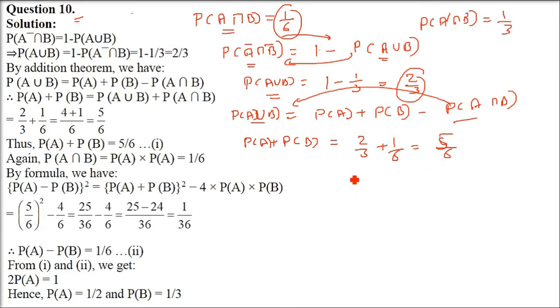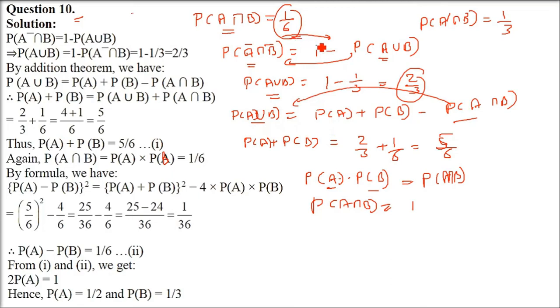Okay. Now, because A and B are clearly given, these are independent events. So P(A) into P(B), what will this be? Since they are independent events, P(A intersection B) is P(A) into P(B), because the question is saying they are two independent events.